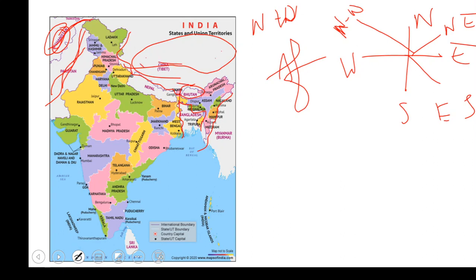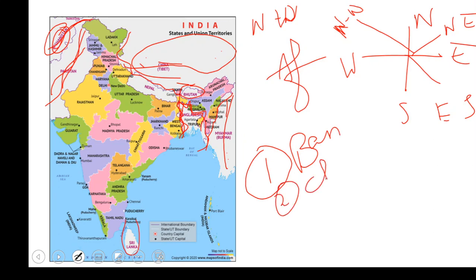And we have China here. In the northeast, we have Myanmar and Bangladesh as well. So we have Sri Lanka as well. Then the next question is, which country shares the maximum border with our country? The answer would be Bangladesh. If you can see, Bangladesh is like this. It shares the longest border with our country compared to other countries. So first place is Bangladesh, and second place is China. This is how the China border is.